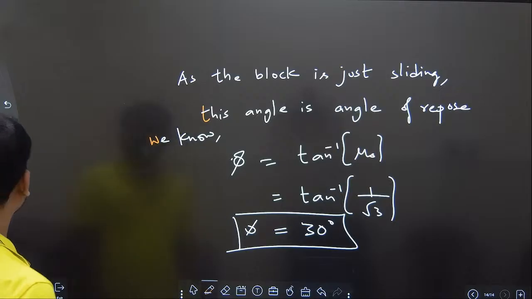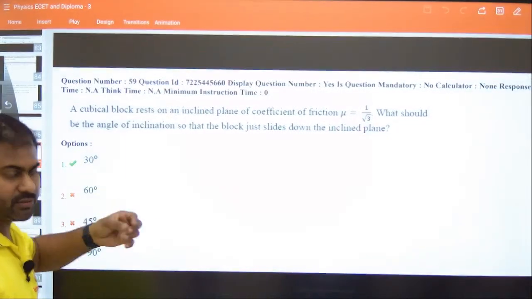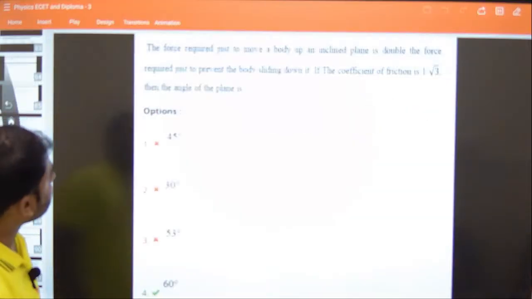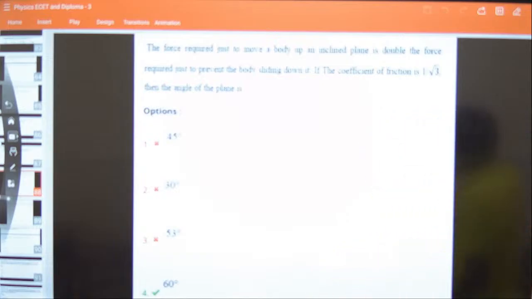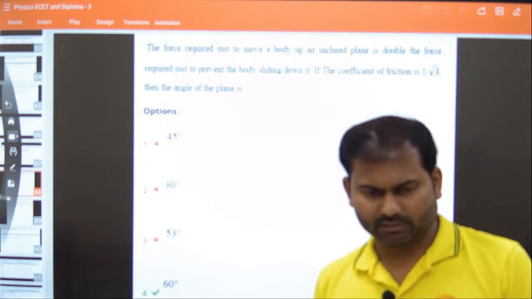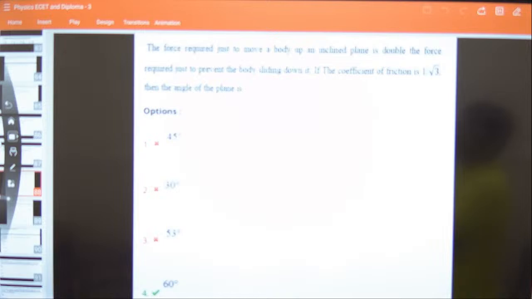Okay, fine. You can see they are asking questions just based on the concept. If you have concept clarity, you can deal with any type of question. Again, maybe another similar question. Have a look. I think the zooming is fine. You can read the question and apply the concept.